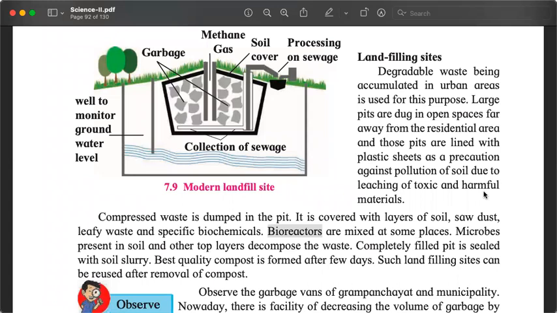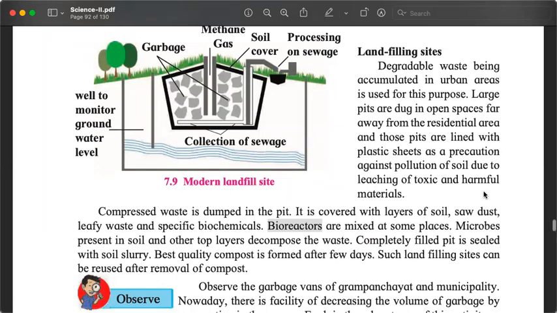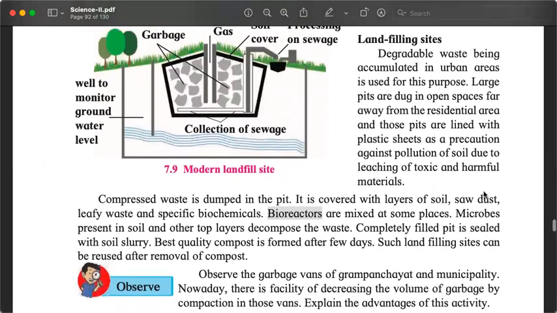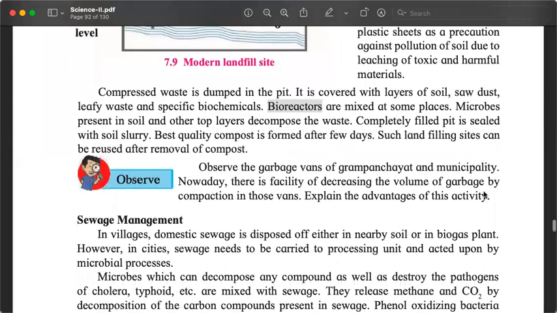A few years ago, when dustbins were set up across the city, you would have seen one was blue in color, one was green in color. The green dustbin was supposed to collect biodegradable waste. Okay. So landfill sites can be used to produce gas, methane, biogas, and they can also be used to produce compost, manure.